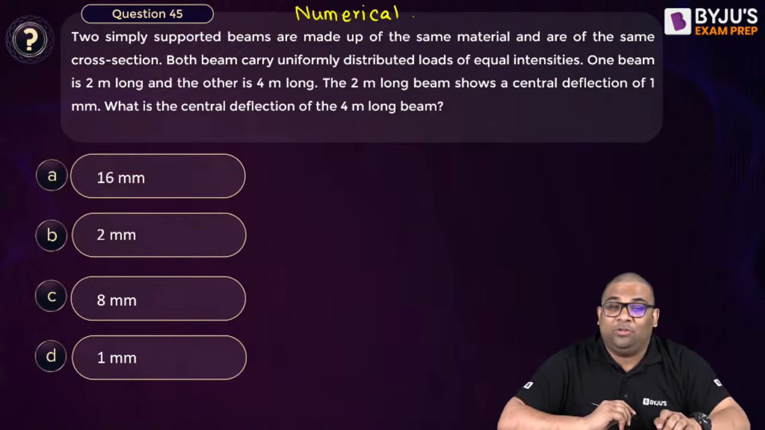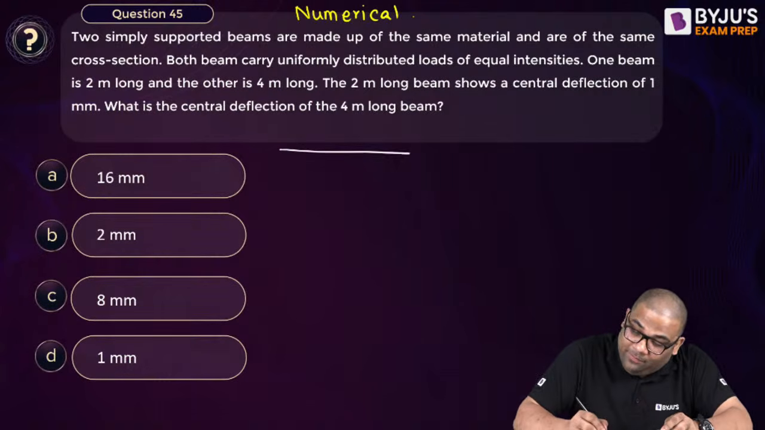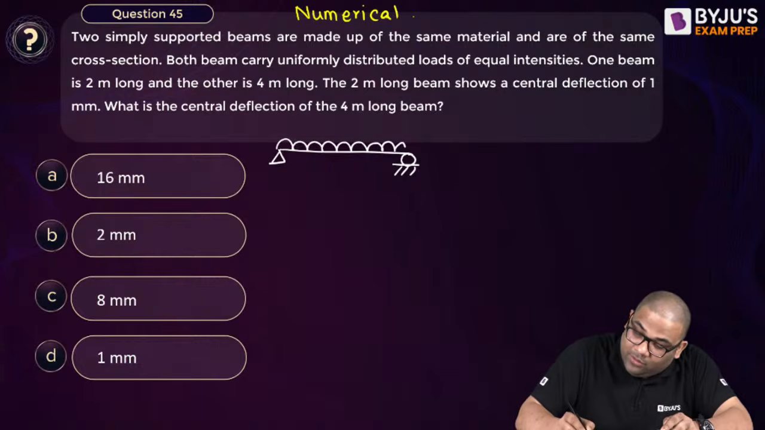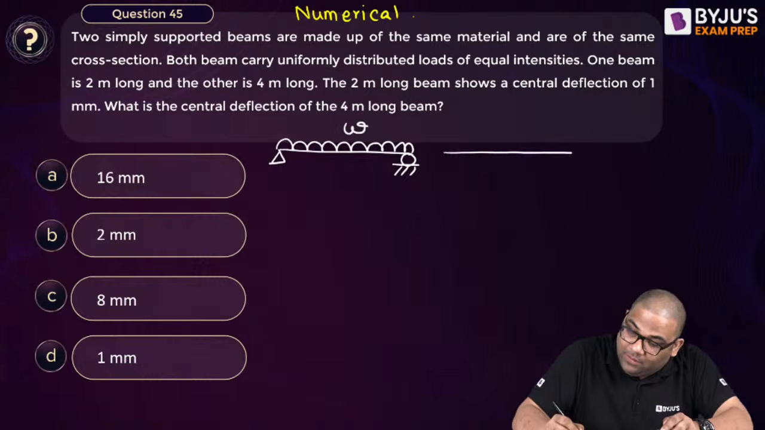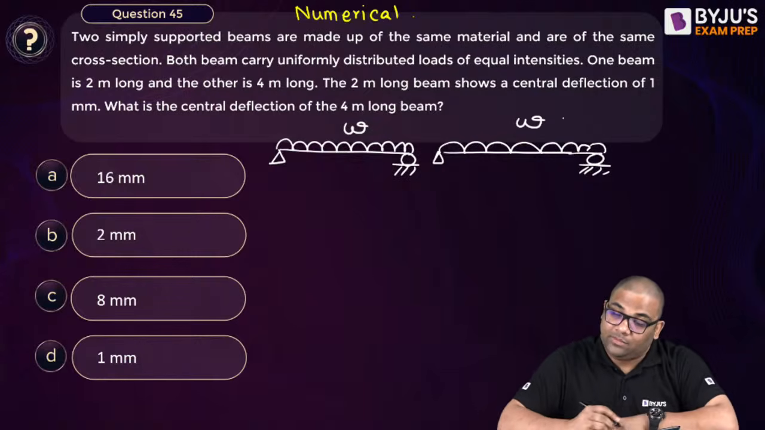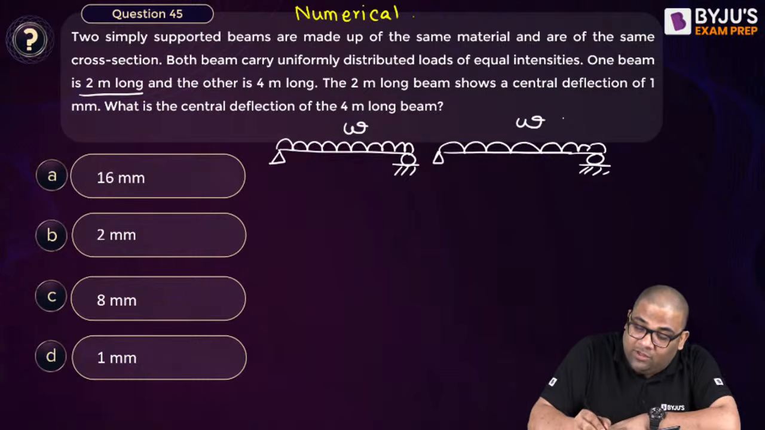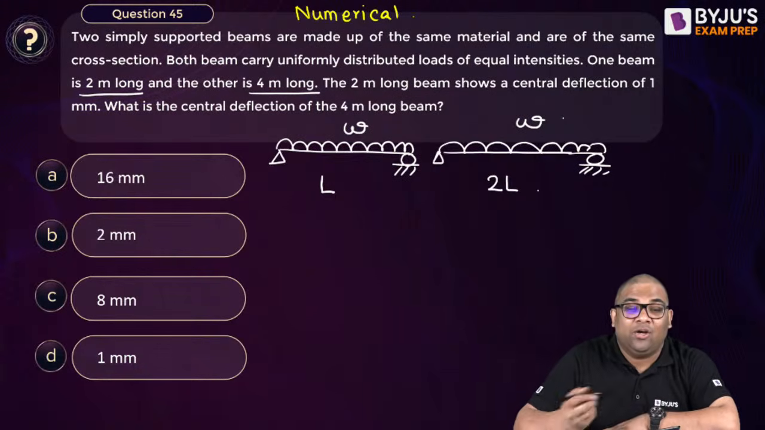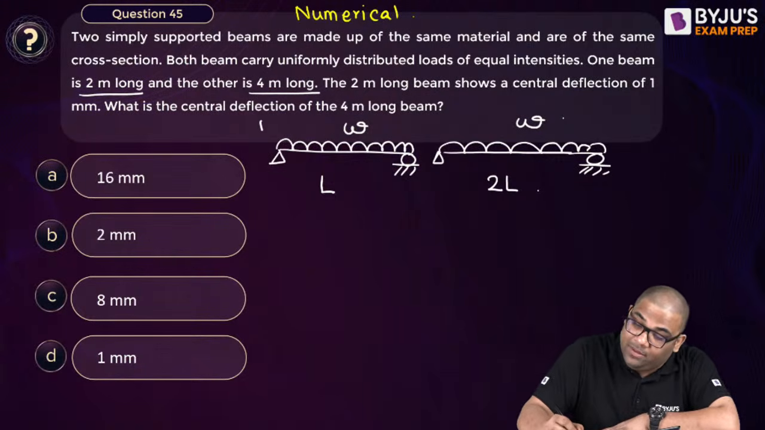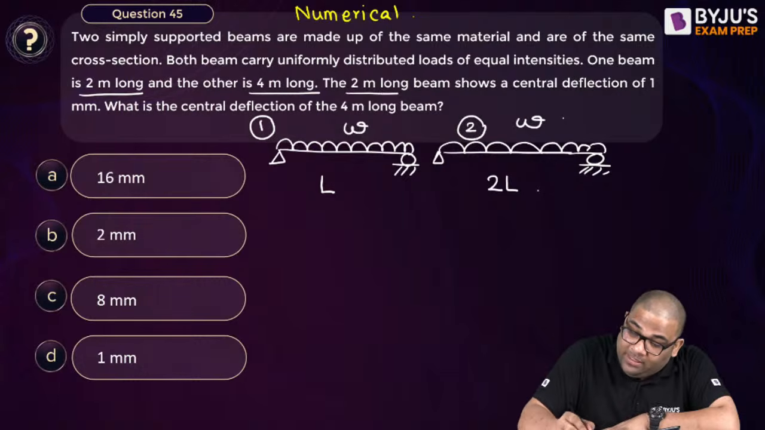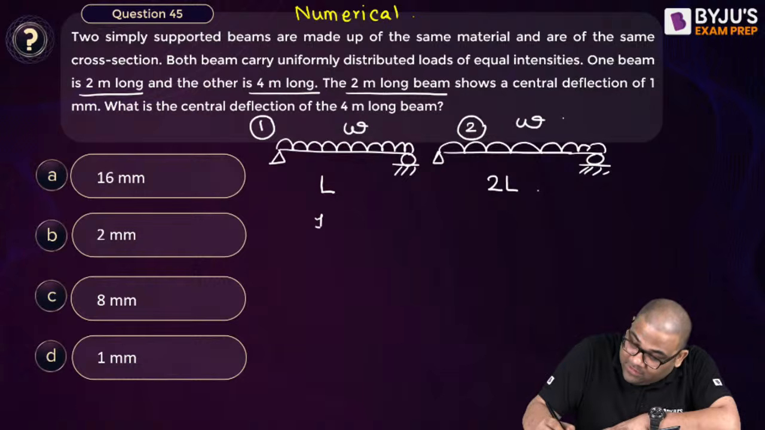Yeah. Now this question is also easy. You see, there are two simply supported beams, and both are carrying equal load, equal load intensity. But what is the difference? One beam is 2 meter long, another one is 4 meter long. So I can say this is L, this is 2L, twice. Suppose this is the first beam, second beam. Now what is written? The 2 meter beam has a central deflection of 1 mm. So what will be the central deflection of this 4 meter beam?